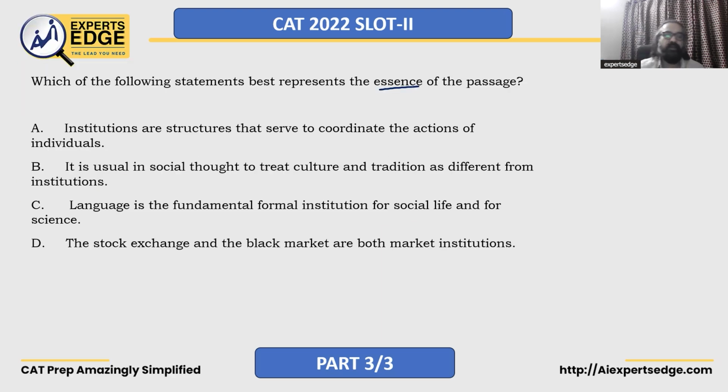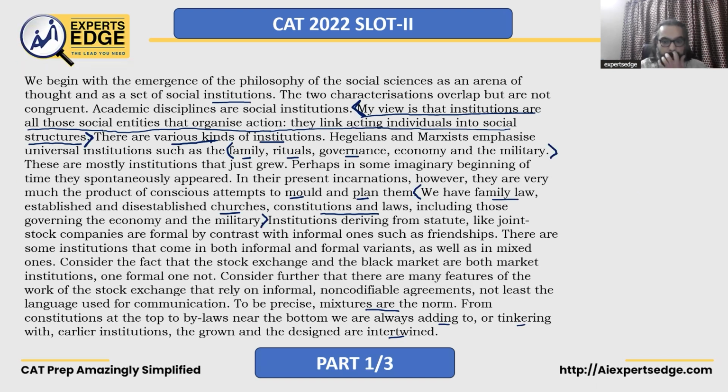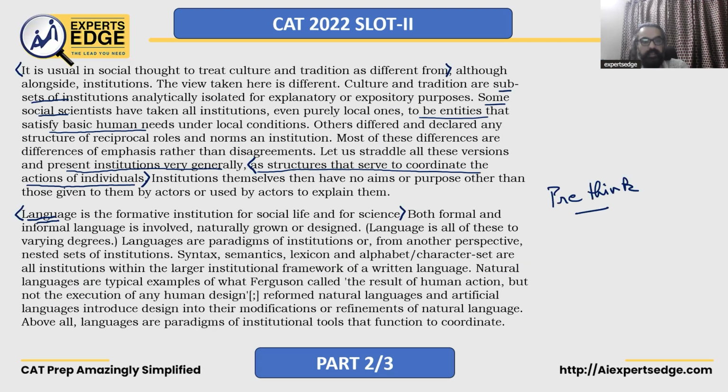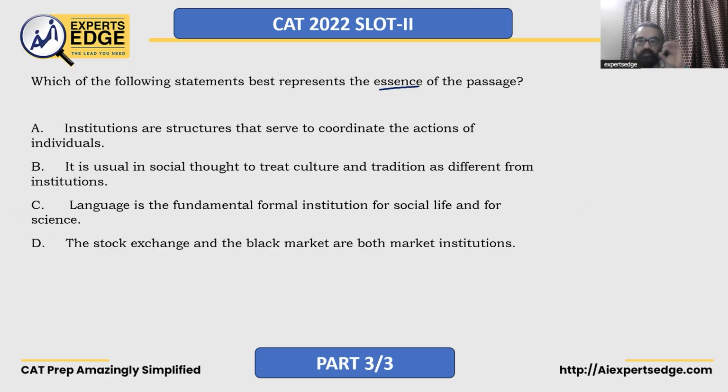The stock exchange and black market are both market institutions. This is also mentioned. But this is only giving you an example of what an institution is, right? So D is also true as per the passage. But what are we looking for?